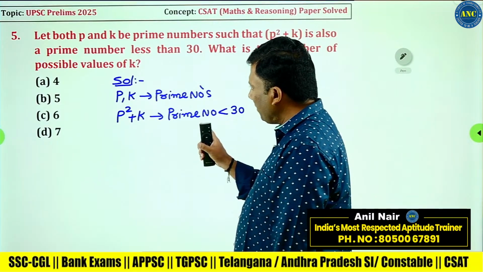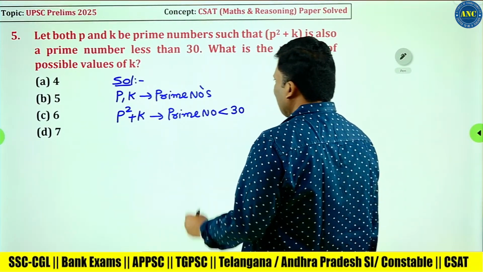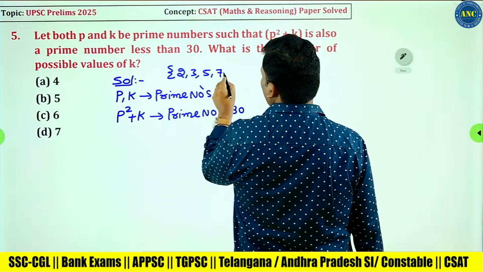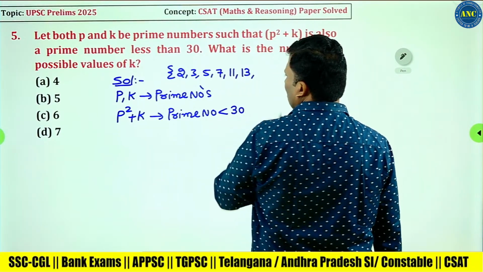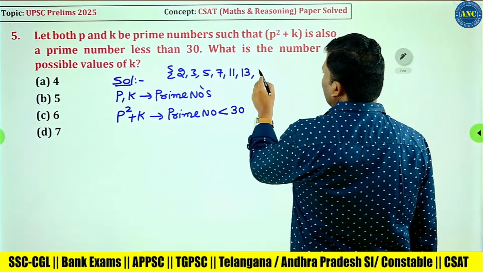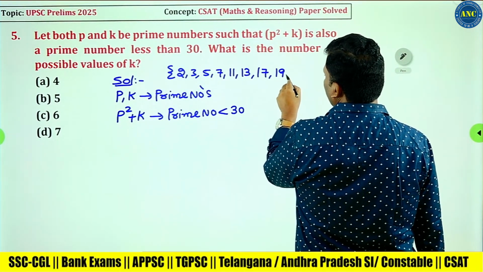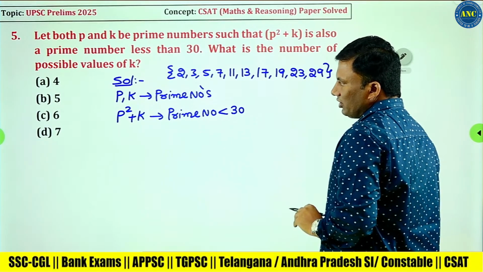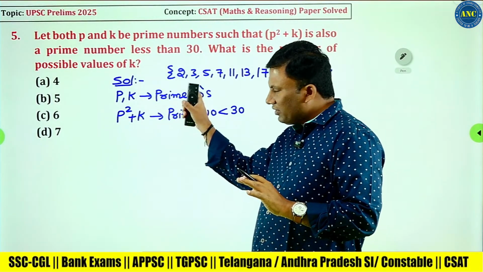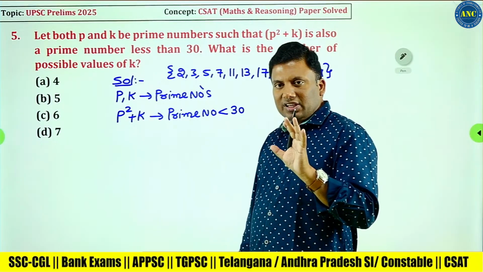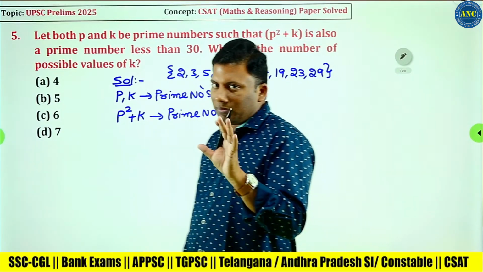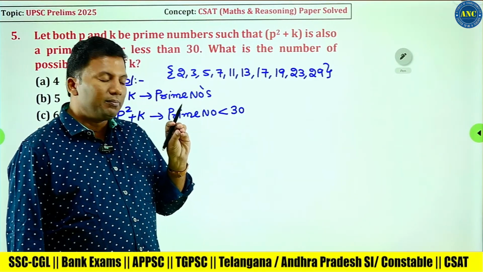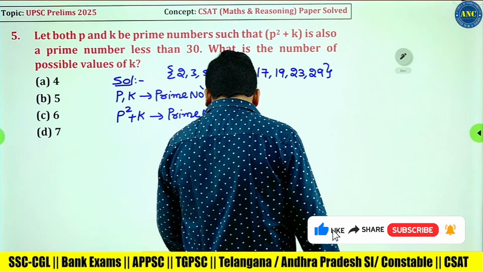P and K are prime numbers, right sir? First I will list all prime numbers less than 30 at the top for my convenience: 2, 3, 5, 7, 11, 13, 17, 19, 23, 29. P can take any of these prime numbers, K can take any of these prime numbers. P square plus K is a prime number less than 30. Think logically, we will go step by step.